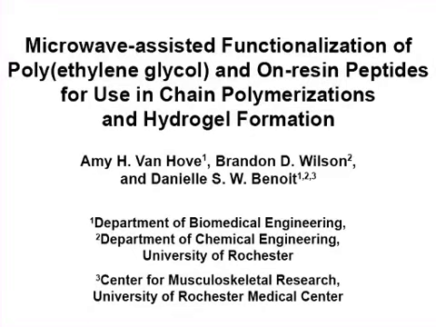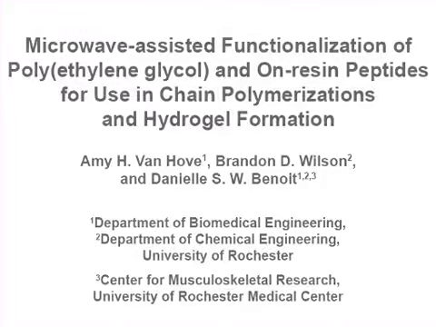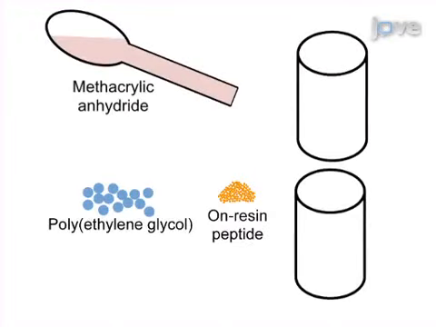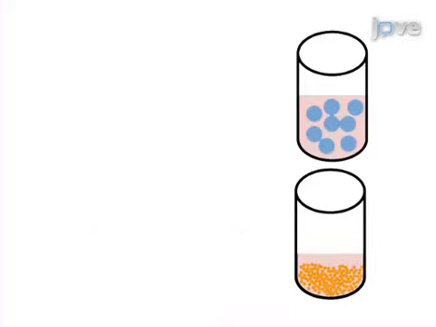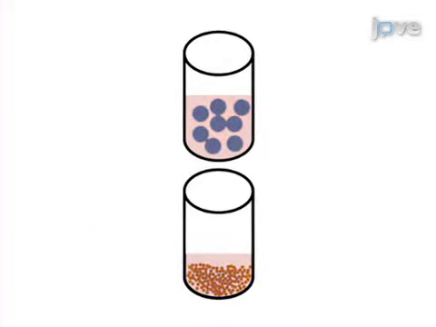The overall goal of this procedure is to functionalize polyethylene glycol and peptides with methacrylate groups for subsequent chain polymerizations and hydrogel synthesis. This is accomplished by first combining methacrylic anhydride and the unfunctionalized precursor in a scintillation vial. The second step is to use microwave energy to functionalize the PEG or peptide.